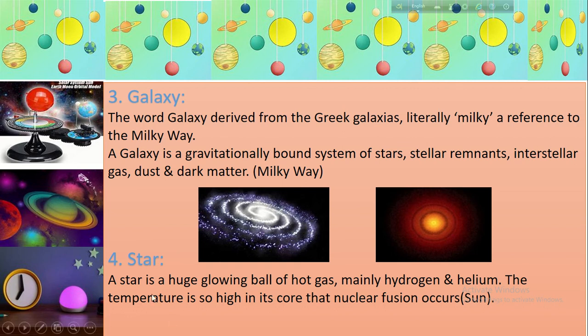Number 4. Star. A star is a huge glowing ball of hot gas, mainly hydrogen and helium. Here a star can be considered. We can consider the Sun as a star, which is mainly composed of hydrogen and helium. The temperature is so high in its core that nuclear fusion occurs. Here this is the star, that is Sun. In the observable world, the stars are seen twinkling and shining from the earth, and each of the stars is a mass of burning gas, and so it has light and heat.